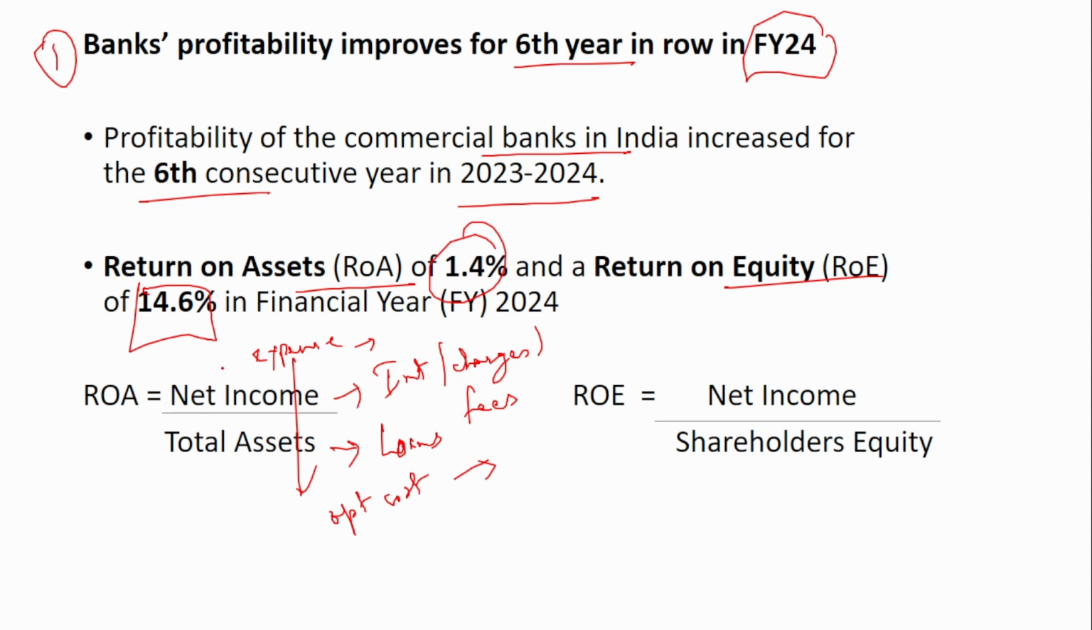So return on asset is net income by total assets. Similarly, return on equity is the net income by the shareholders' equity. This is the difference between both. Here return on equity, it is the shareholders' equity. Here the return is on the assets. So return on asset is 1.4% and return on equity is 14.6%.